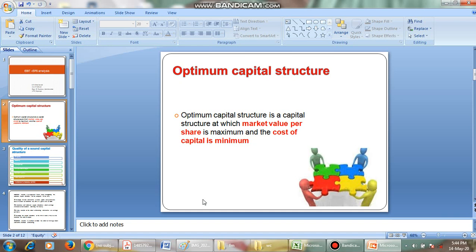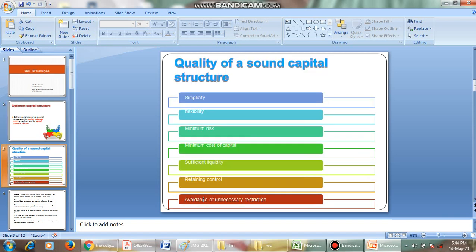Optimum capital structure is the structure at which market value per share is maximum and the cost of capital is minimum. That is, we consider a capital structure as an optimum capital structure whenever the value of the firm is increased and the overall cost of capital is decreased, or we can say the cost of capital is less and the market value of the firm is more. That capital structure we call an optimum capital structure.